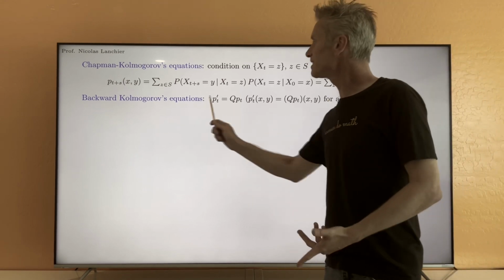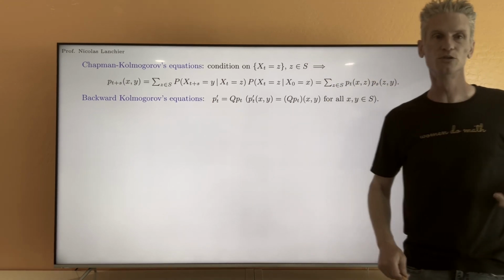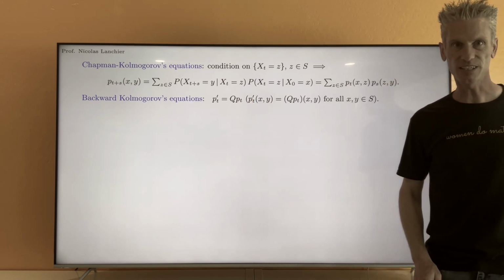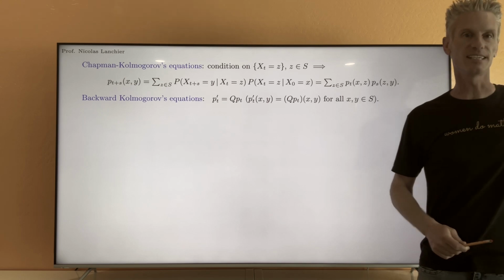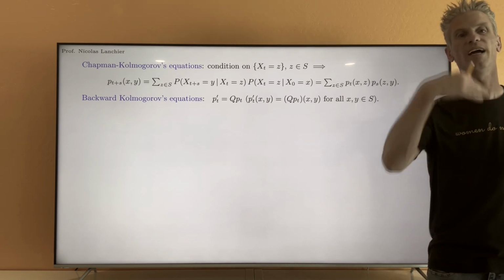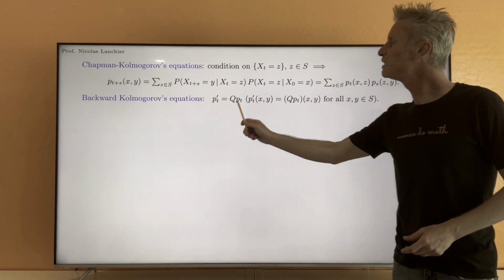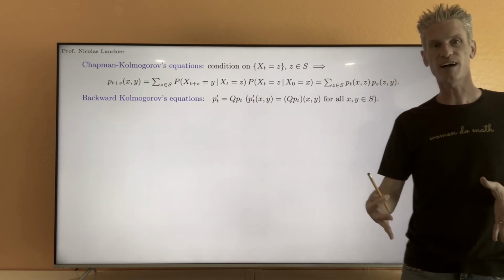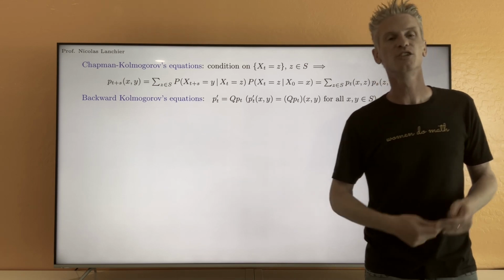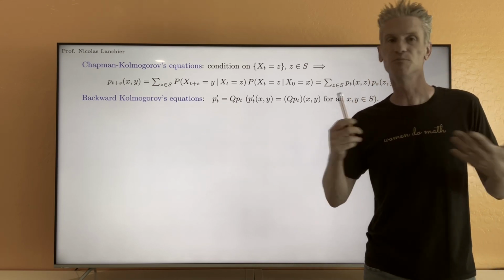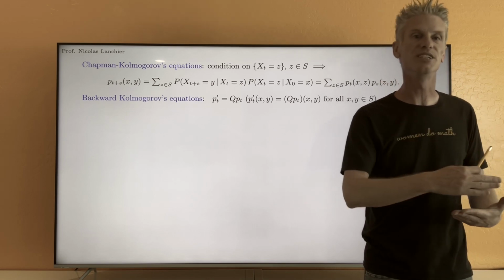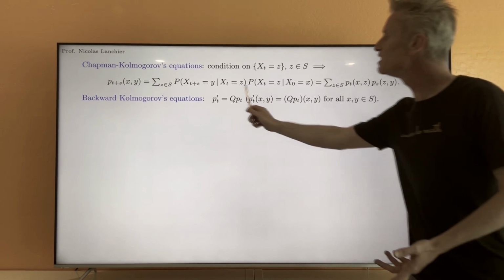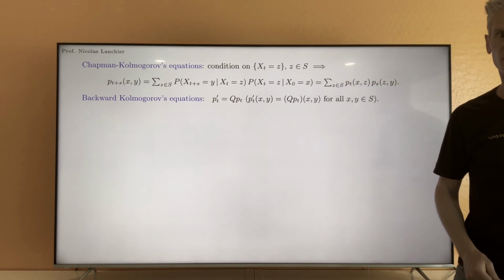This says that P_t' is equal to Q P_t. In this expression, Q is the intensity matrix of the transition rates, except on the diagonal, where it's minus the rate at which you jump from the state. P_t is again a matrix with the same size as Q. P_t is in fact the matrix of the P_t(x,y). The coefficient (x,y) of the matrix P_t is just P_t(x,y), the probability of going from x to y in t units of time. So this is an ordinary differential equation.